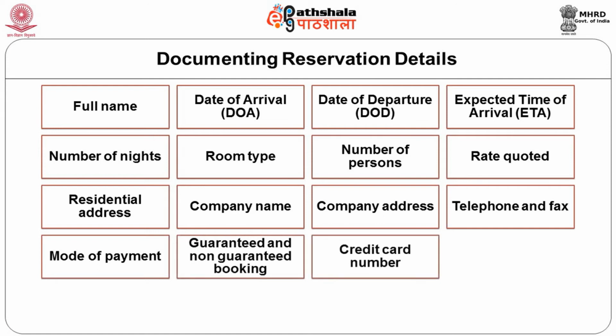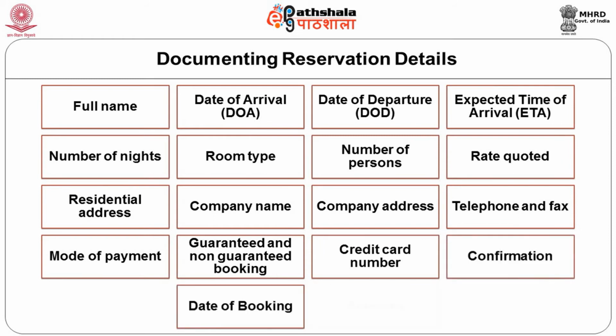What is the credit card number, if it is going to be the credit payment, confirmation and date of booking, and any other remarks will be noted down by the reservation clerk when she fills up the reservation form. So these are all the contents of the reservation form.